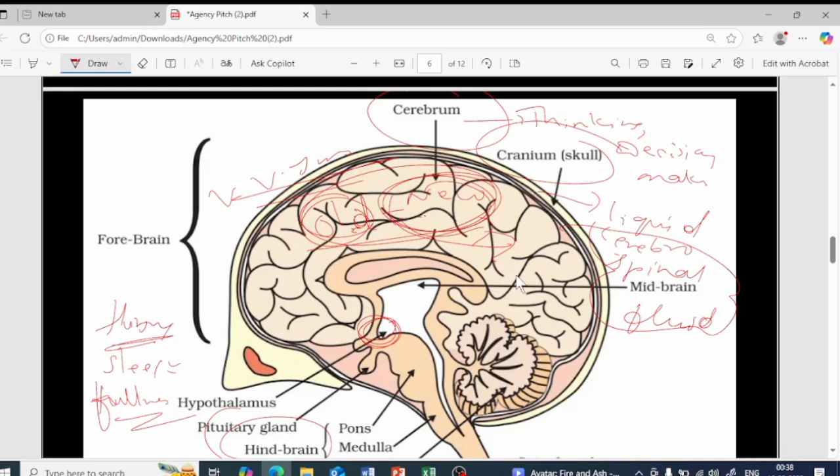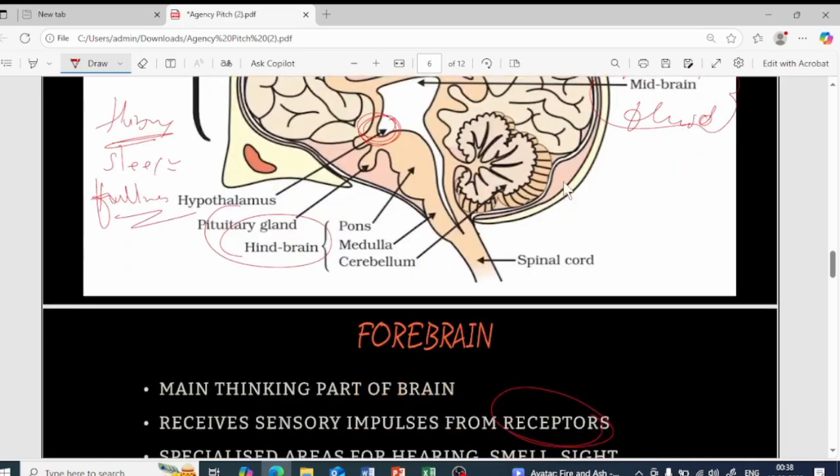You will be feeling the pain. But if you keep a pillow and sit on it, or if you keep a cushion and sit on it, how will you feel? You will feel very comfortable, isn't it? The same way, the cerebrospinal fluid protects your brain just like a cushion. Clear? Okay.